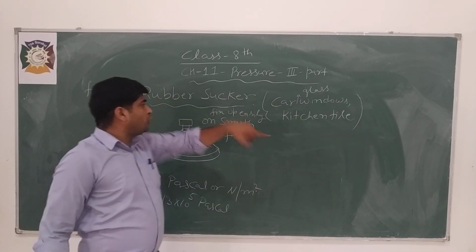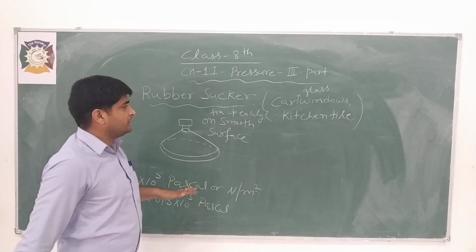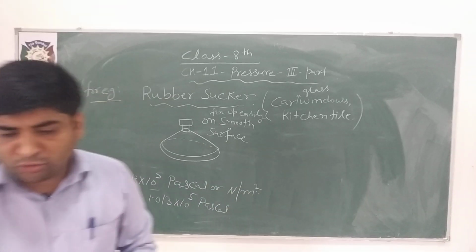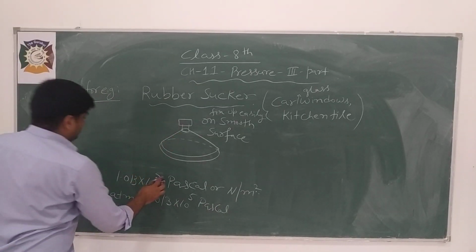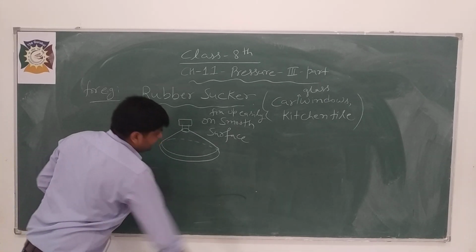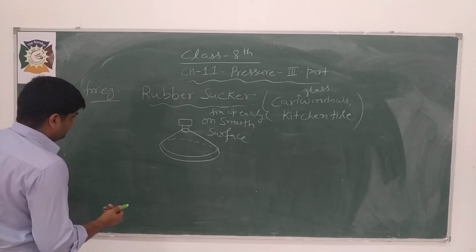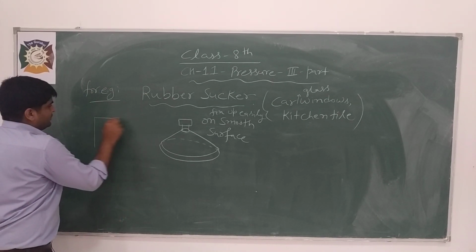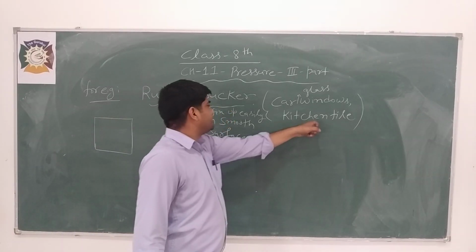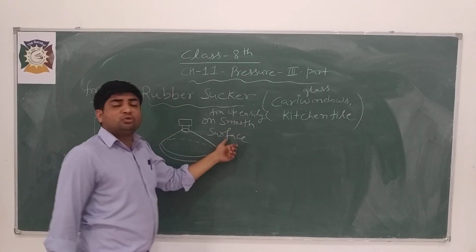These are the materials on which a rubber sucker can be fixed very easily. How does it fix very easily on a smooth surface? Suppose we have a wall, or you can say we have a smooth kitchen tile. So we have a kitchen tile that has a smooth surface.